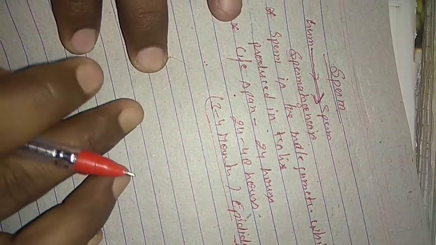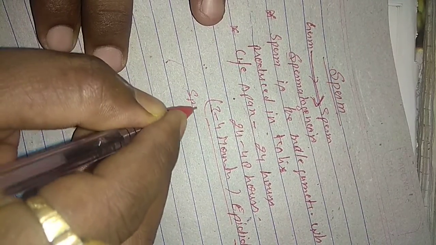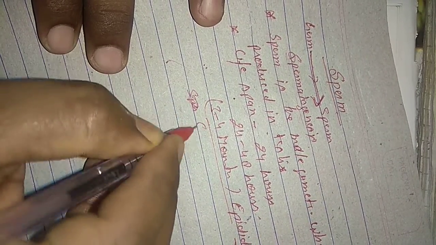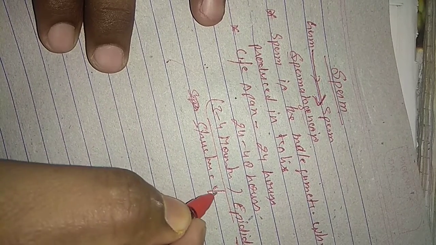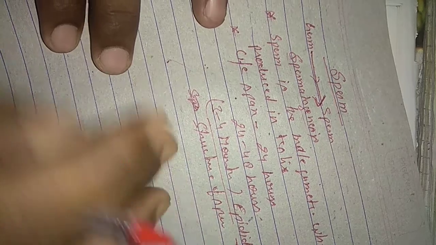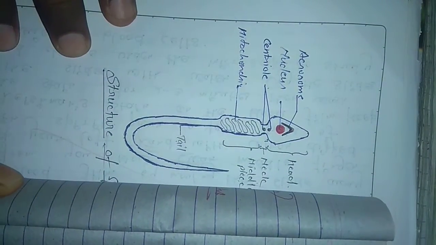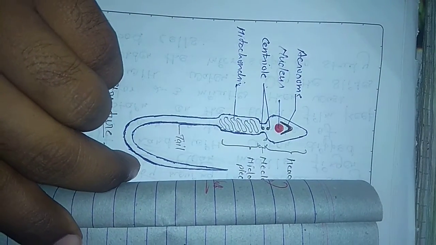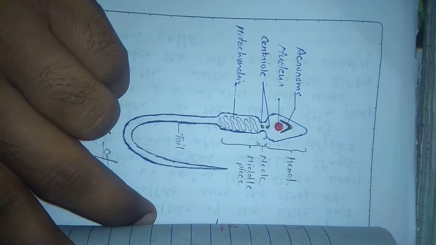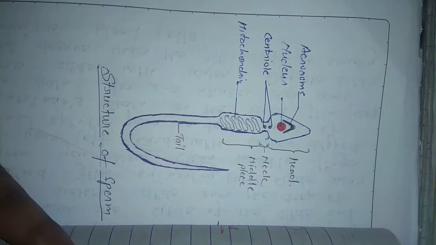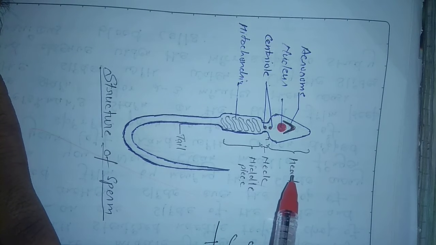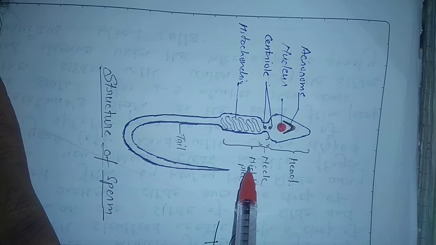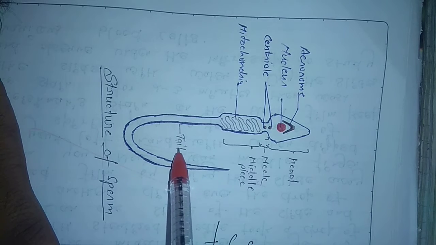Now we discuss the structure of the sperm. Look at the diagram. The structure of the sperm consists mainly of 4 parts: head, neck, middle piece and tail.